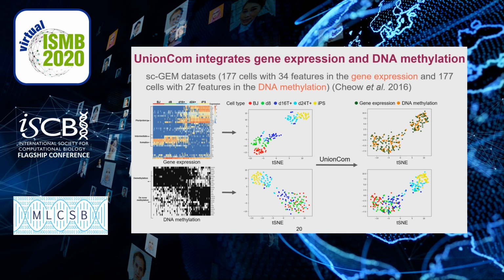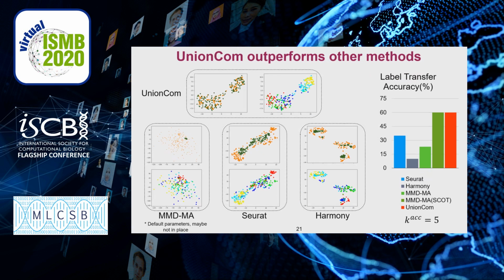Next, we test UnionCom on real-world single-cell multi-omics datasets. We first integrate widely used multi-omics datasets, the scGEM datasets, including gene expression and DNA methylation. The datasets share a linear structure with 5 types of cells. UnionCom aligns the same cell type between gene expression and DNA methylation quite well in the common embedded space by locating samples between datasets in a common region with similar distributions. UnionCom also has the highest label transfer accuracy in this dataset.